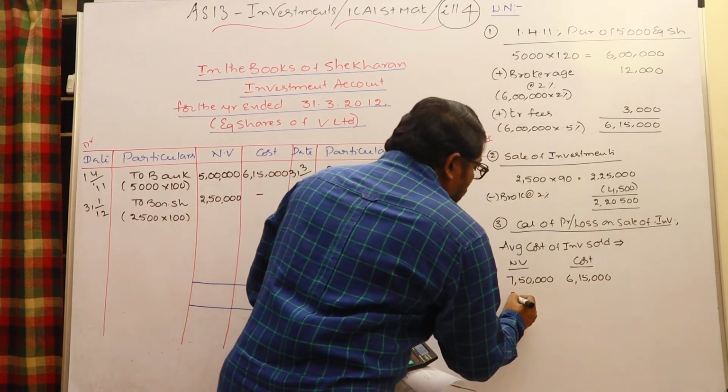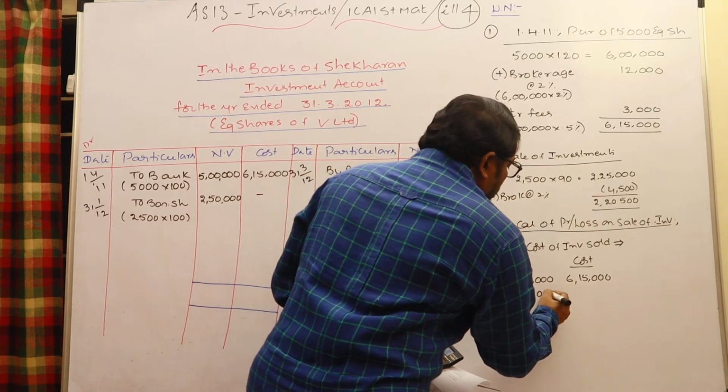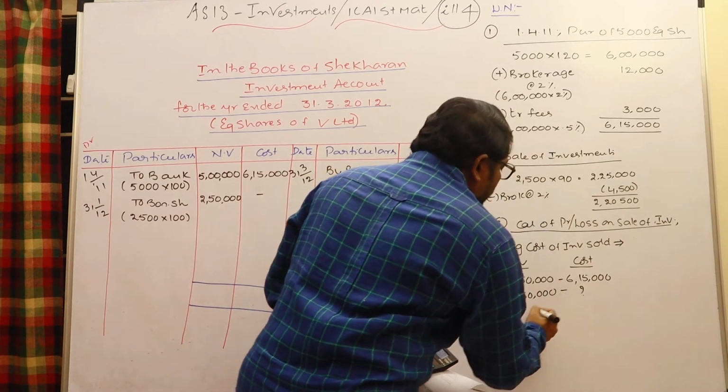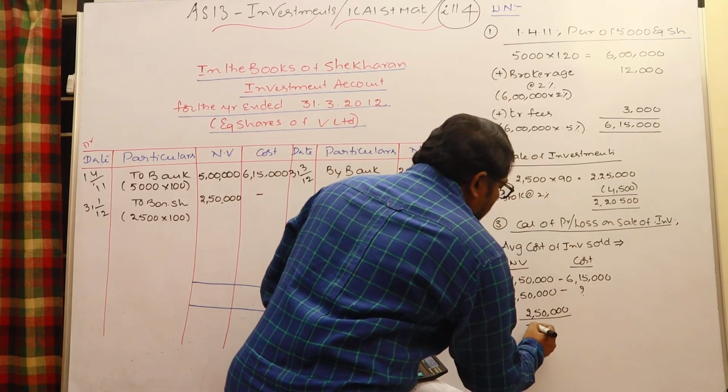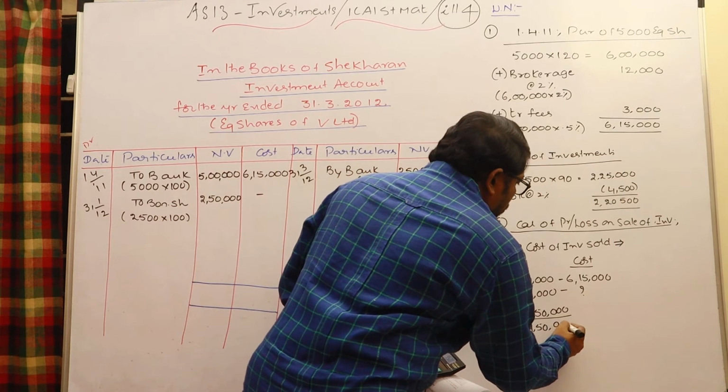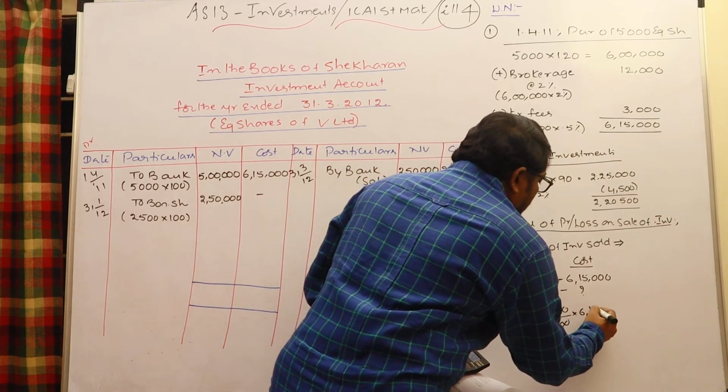Therefore, right now we sold 2,50,000 nominal value. What is the cost incurred for them? Then it would be 2,50,000 divided by 7,50,000 into 6,15,000.